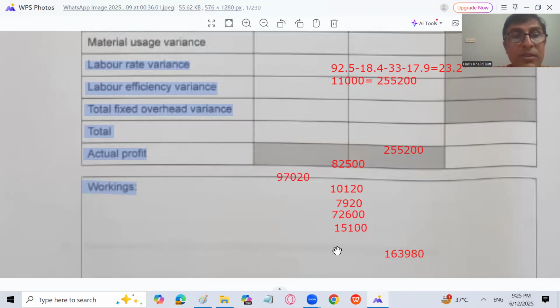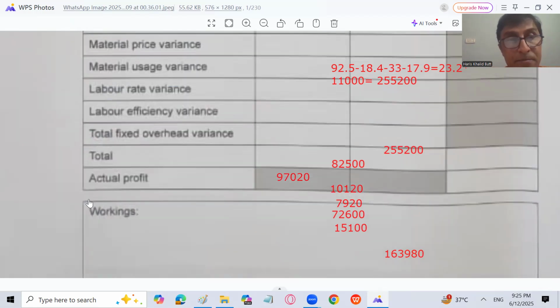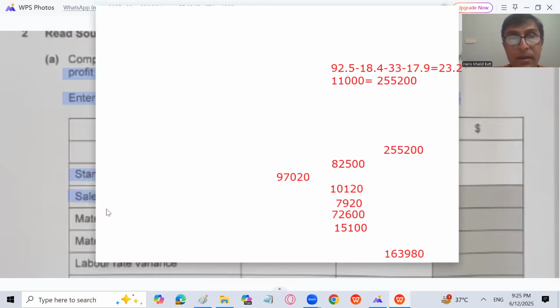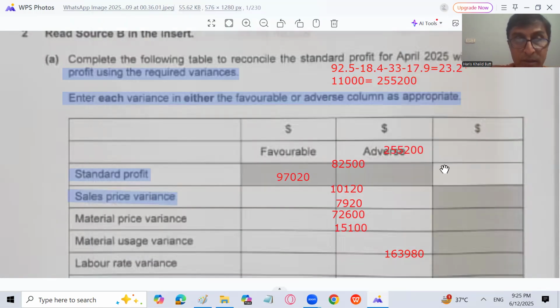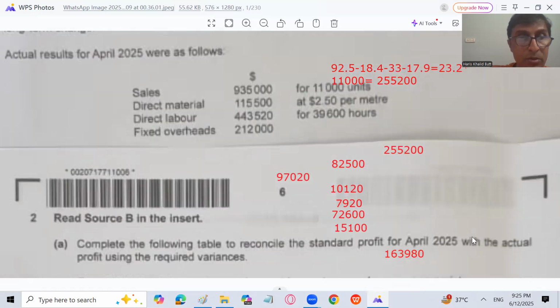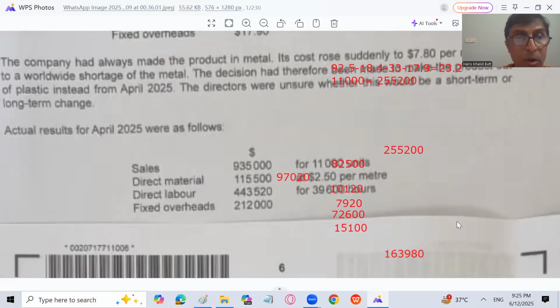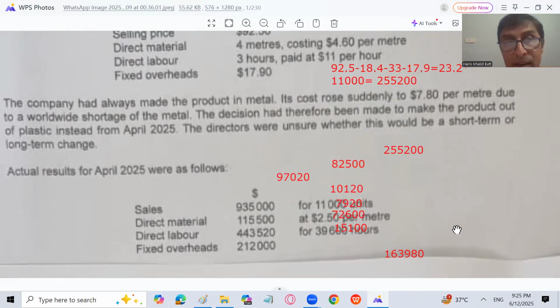And then the 7 marks question asks whether we should change our material from the usual material cost. The company had always made the product in metal. Now, because the cost has risen suddenly, we advise that either we go for a price increase, or we go to plastic material rather than metal.